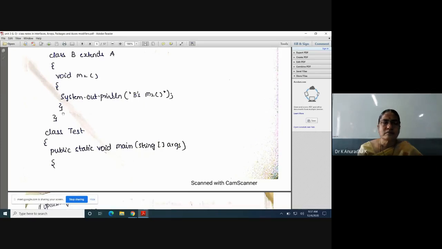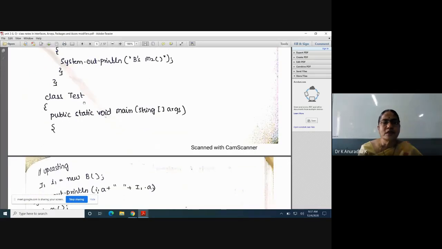Now here we have one interface I1, one abstract class A and one concrete class B. Now here the question comes into the picture. For abstract class A we can't create an object, and for interface I1 also we can't create an object. That's why try to understand the upcasting concept.